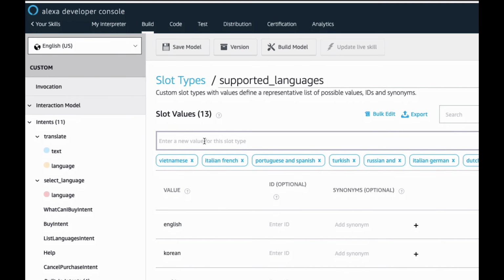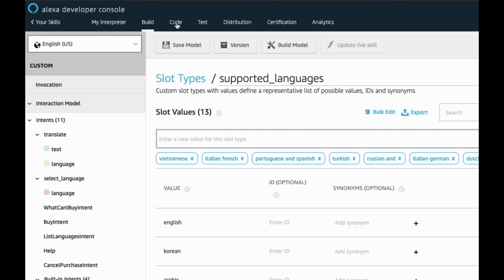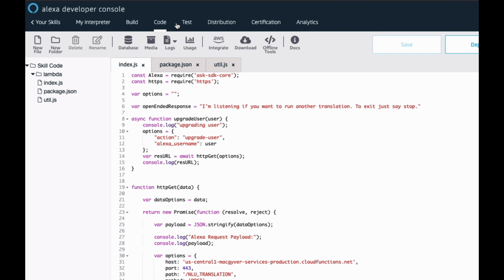Okay, so let's go over to our actual code here. I believe you can use a couple different runtimes. I believe it's like Python, JavaScript, and Java or something. I'm not 100% sure about that. I opted for JavaScript. JavaScript is my forte. I will always use that if possible. It's going to look pretty familiar. It's going to look like essentially a server. It's a little bit different actually, but it's similar.